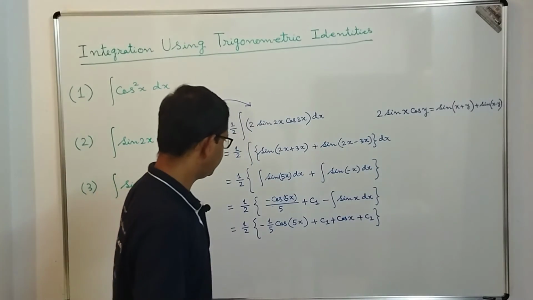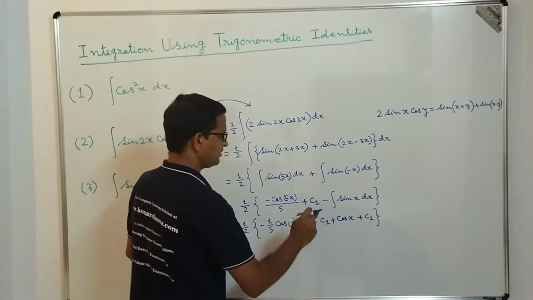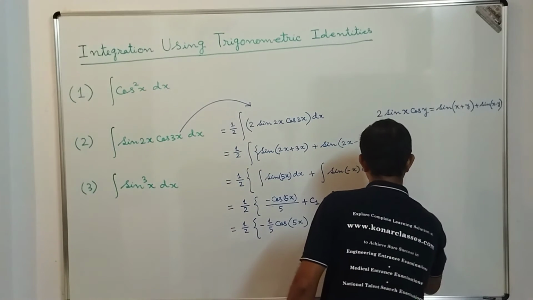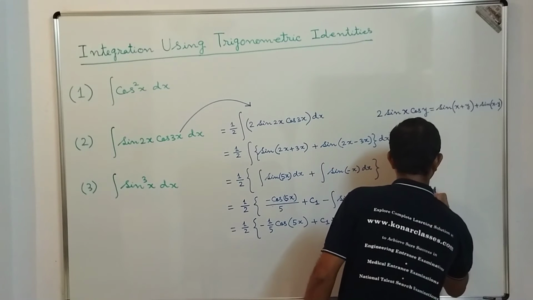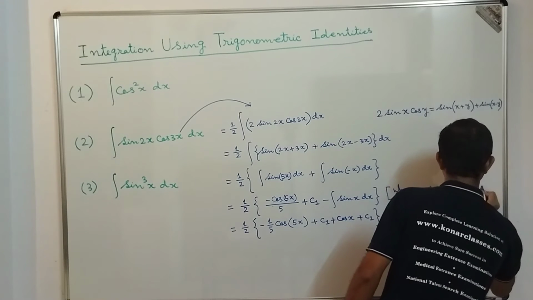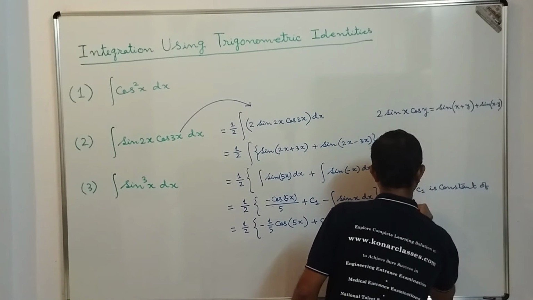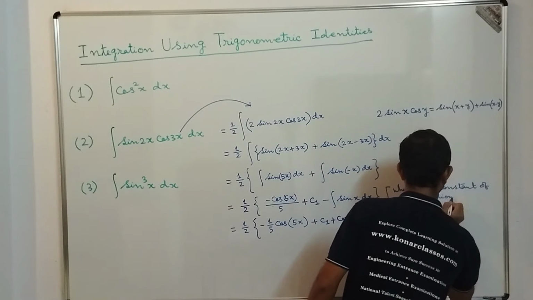So in this step you should write where c1 is constant of integration.